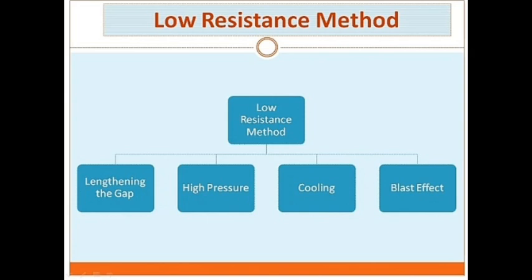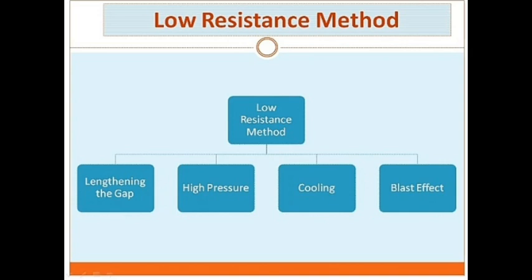The increased density of particles causes a higher rate of deionization, and consequently the dielectric strength of the medium between contacts is increased. In the third method, cooling, natural combination of ionized particles takes place more rapidly if they are allowed to cool. Therefore, dielectric strength of the medium between the contacts can be increased by cooling the arc. The fourth method is blast effect.